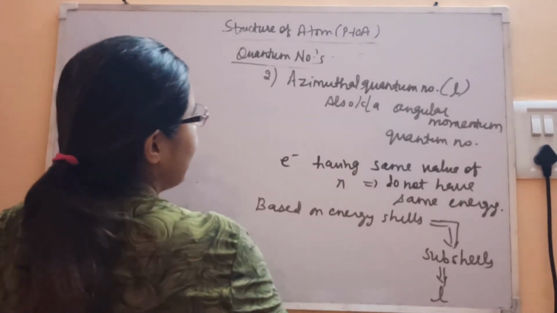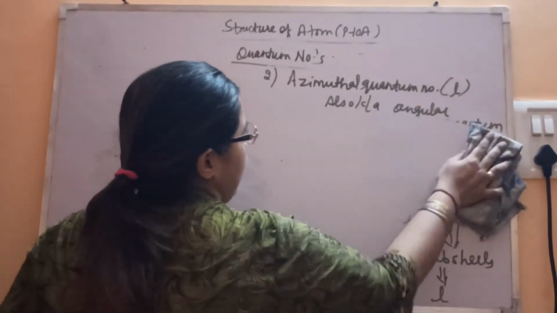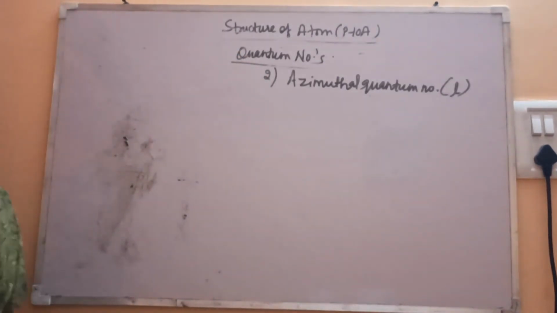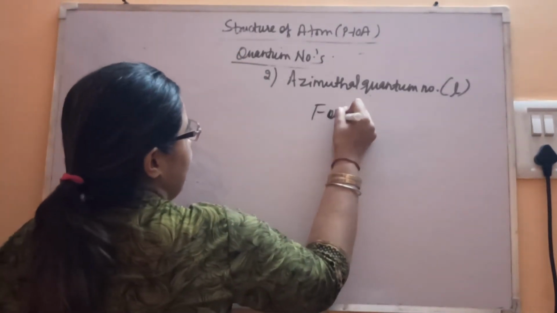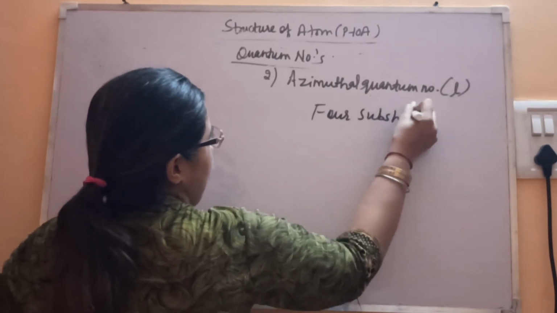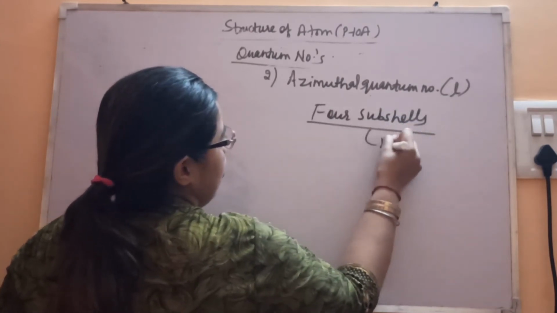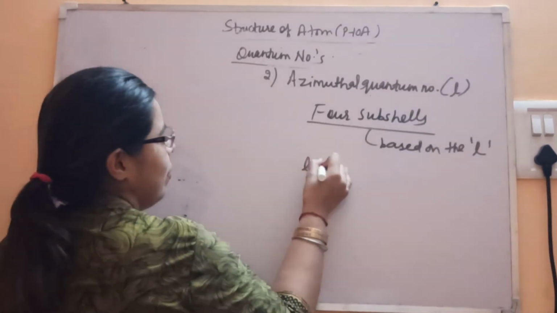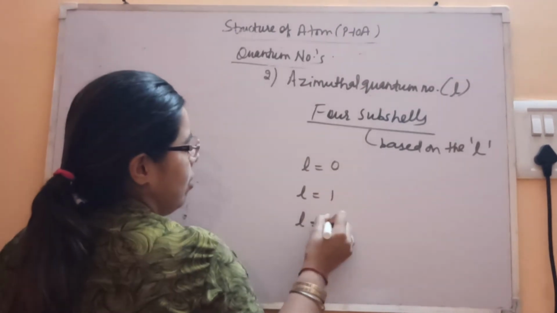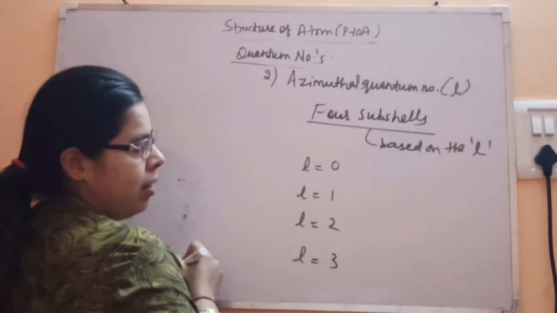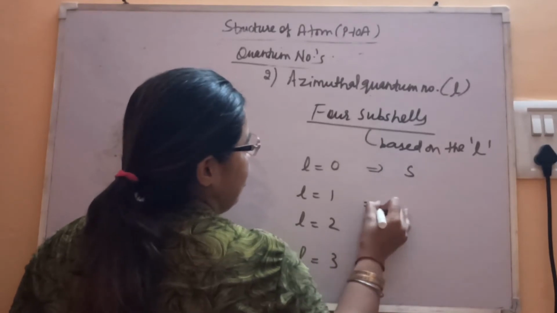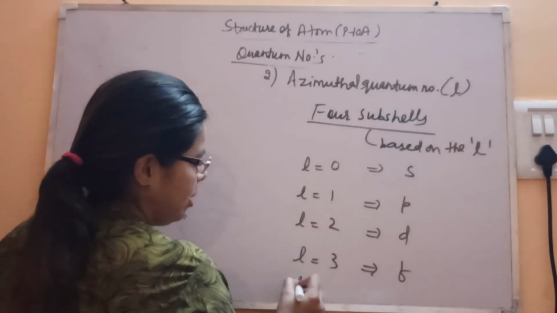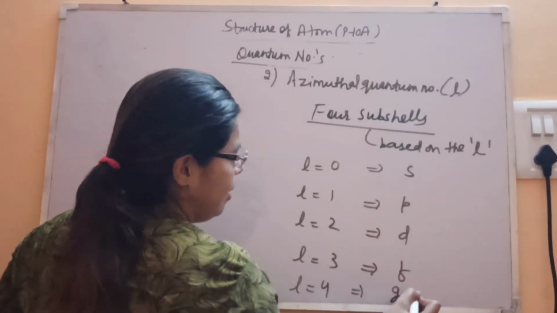There are 4 types of subshells based on the value of l. So l is equal to 0, 1, 2, 3. This represents the s subshell, this represents p, this represents d, this represents f. If it is 4, then it represents g, and so on.